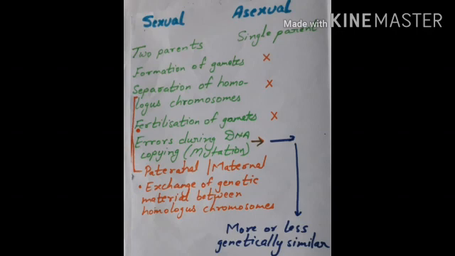Along with this, there are also variations which are present due to mutation or errors in the copying of the DNA. But in asexual reproduction, where only a single parent is involved, there is no gamete formation, no separation of homologous chromosomes, no fertilization of gametes, and the variations which are present are mainly due to errors during DNA copying or due to mutation. That is why more variations are present in sexually reproducing organisms in comparison to asexual reproduction.